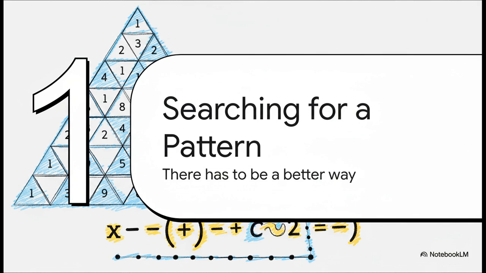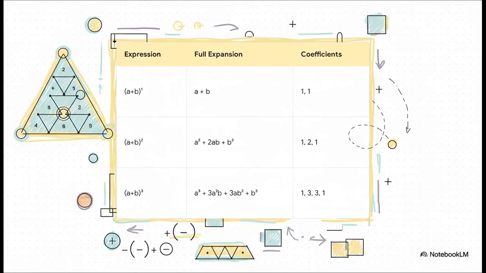The real solution here is to step back and look for a pattern. There's almost always a pattern in math, right? Let's start small and see what we can find. Okay, so here are the first few expansions. For a plus b to the power of 1, it's just a plus b. Easy. To the power of 2, you get a squared plus 2ab plus b squared. We all remember that one. Then for the power of 3, it gets a little longer.